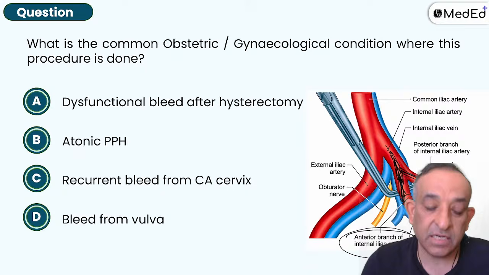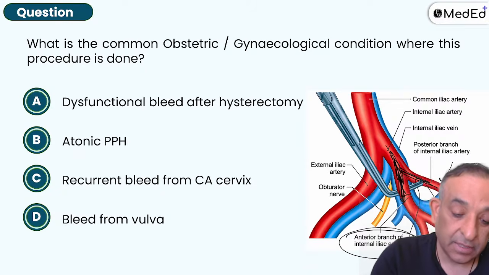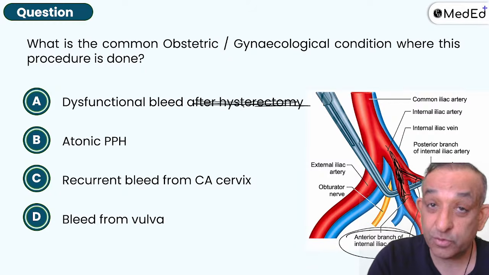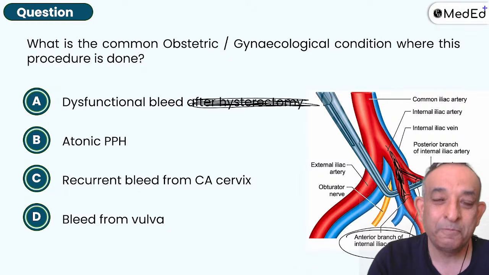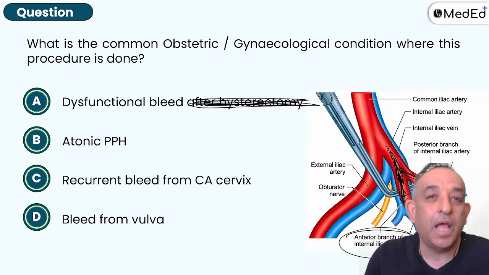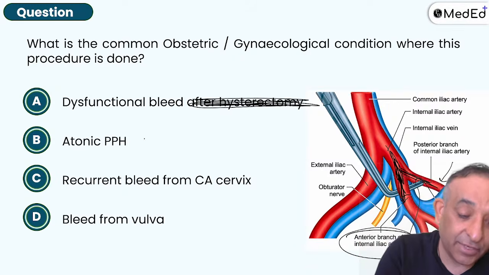When you're doing an internal iliac artery ligation procedure, it can be done for DUB after a hysterectomy. Mind you, I'll just take out this hysterectomy. There's no uterus, there's no DUB, all right? So I think the choice meant was too much bleeding after hysterectomy, a pelvic bleeding. So please pardon the choice. Atonic PPH is the answer.